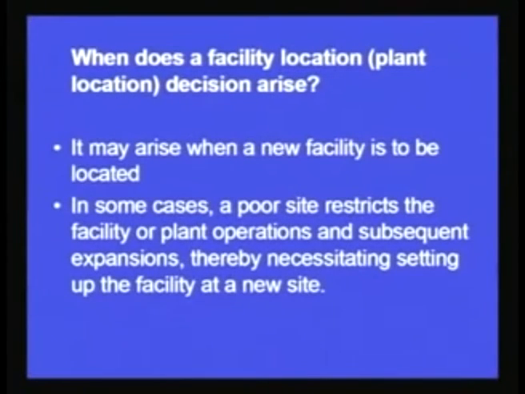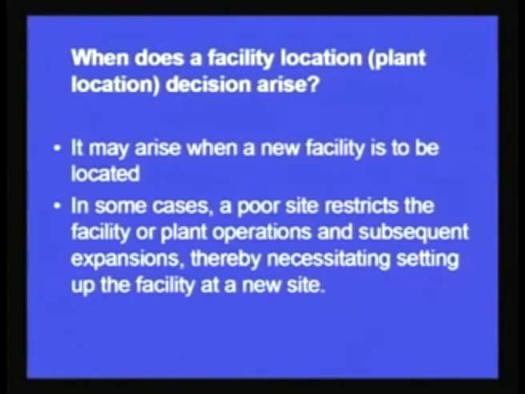So a facility location decision arises whenever a company decides to set up a new facility. But it is not the only case when we have to take such a decision, or decide that we are going to place a facility in such and such locality. There are other circumstances also where we have to take a decision related to the location of a facility. So what are those circumstances? Like in some cases, a poor site restricts the facility or plant operations and subsequent expansions, thereby necessitating setting up the facility at a new site.